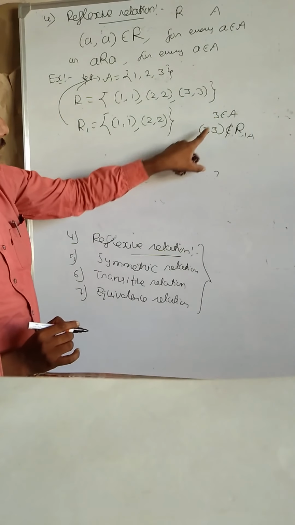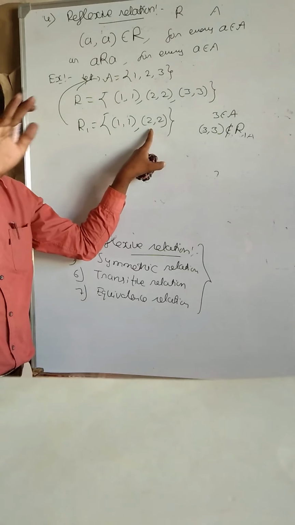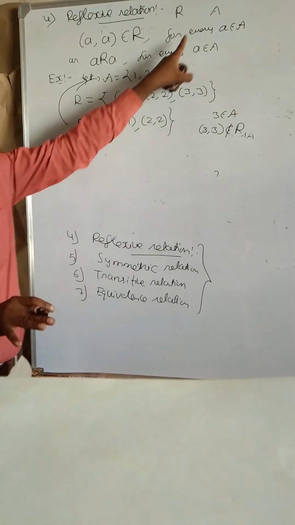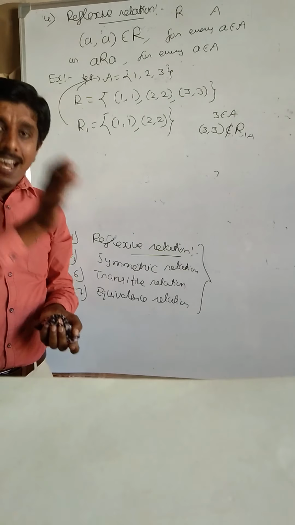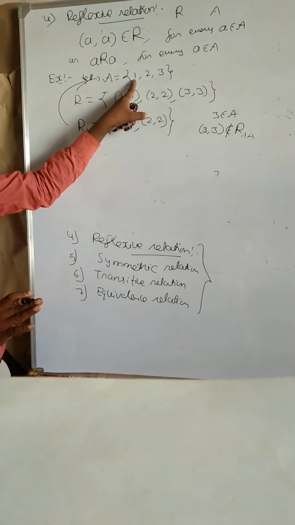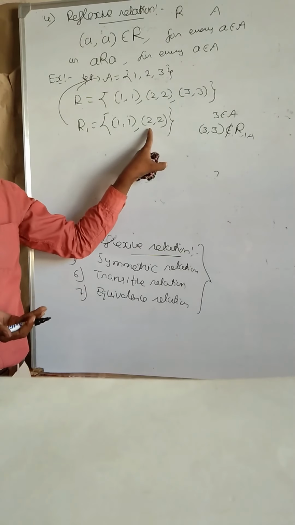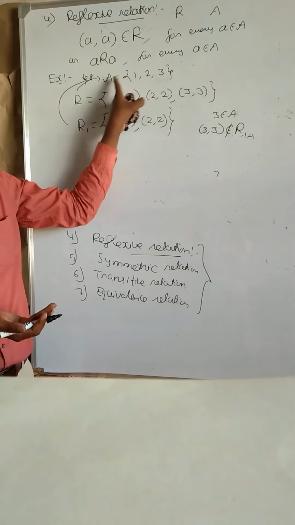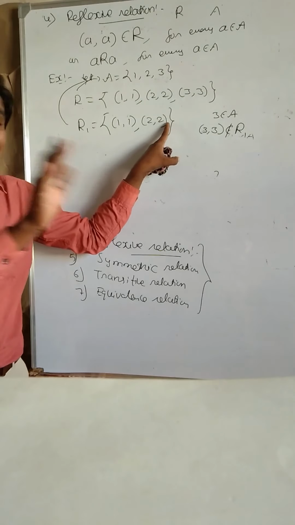Therefore, it is not reflexive, because reflexive means for every element in the set, it is related to itself. Here 1 belongs to A, (1, 1) belongs to the relation; 2 belongs to A, (2, 2) belongs to the relation; but 3 belongs to set A, and (3, 3) does not belong to the relation. Therefore, it is not reflexive.